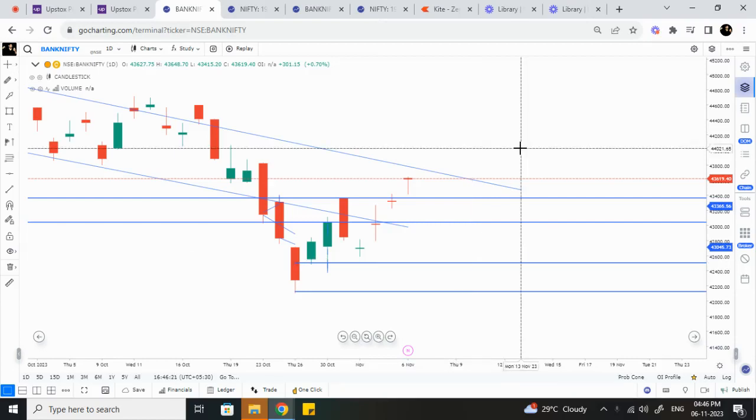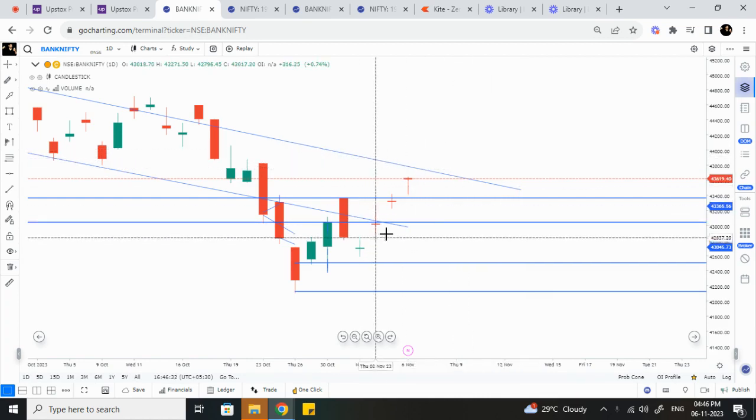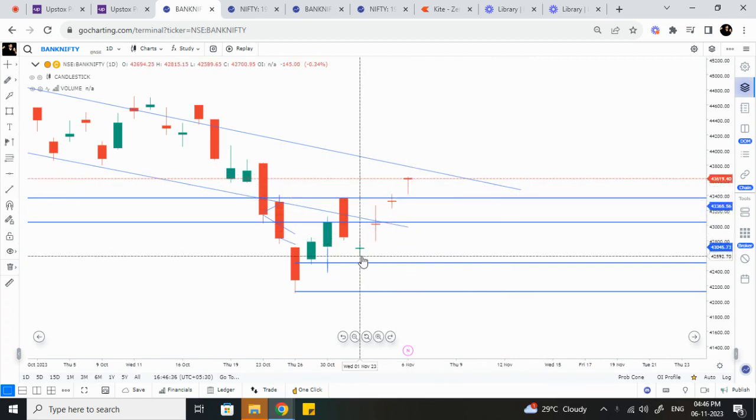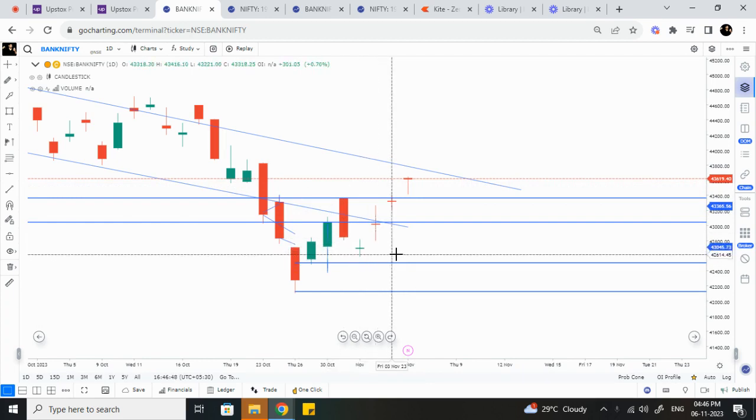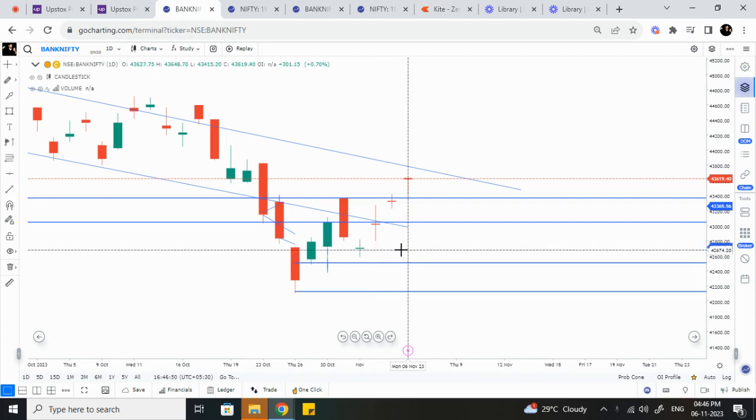So today we'll see what happened in the November 6th market analysis on both the indices, which are Bank Nifty and Nifty 50. Coming to the analysis part, as you can see on the screen, the Bank Nifty chart is there, and in that you can easily see a continuous pattern going on for the past 4 days, where the market is trying to open a gap up, which is happening in the pre-market and after-market sessions.